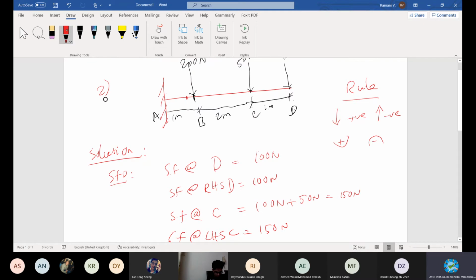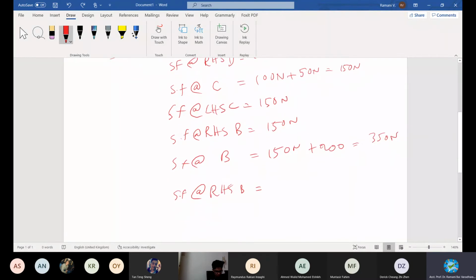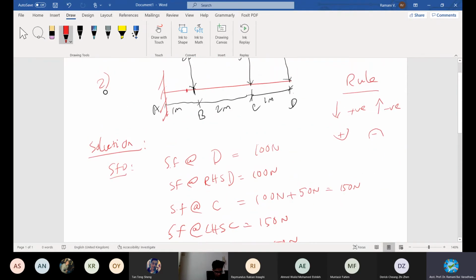If there is any UDL, then you have to calculate for that, but there is no UDL between A and B. You just live with whatever has been reached until B. So the right hand side still maintains 350 newtons, and then when it reaches the position of A, the value automatically changes.